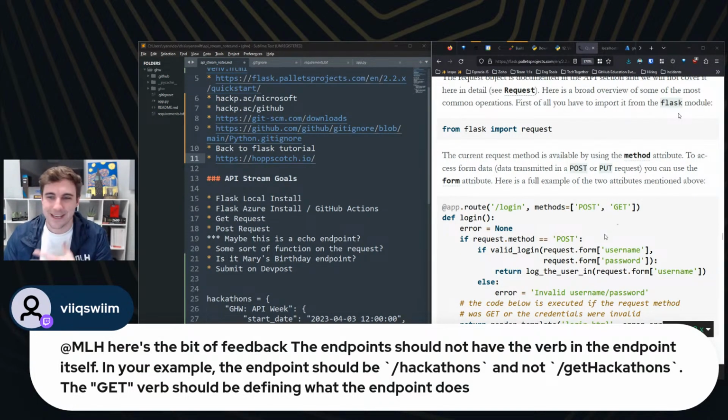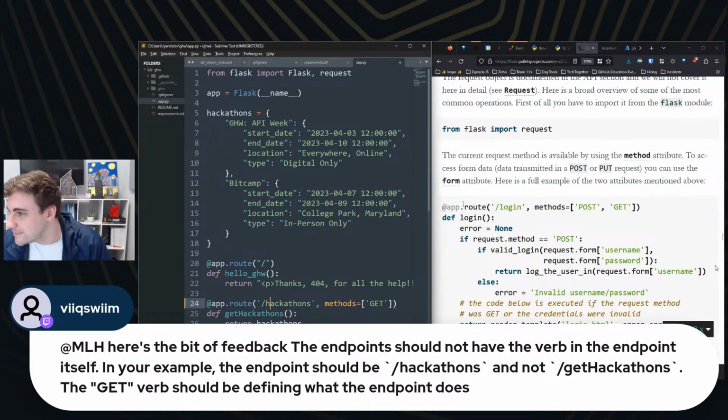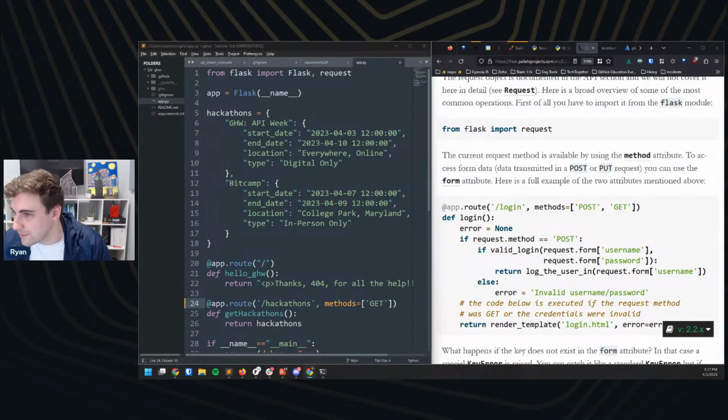Again, I'm not a professional developer, and I'm not saying this to be defensive, I'm explaining myself. Some of those really good habits, like what you're talking about here, are not things that I do by default. But we'll make that change live. That's a great bit of feedback, so let's do it. Let's change this to /hackathons. Awesome. Really solid and well written as well.